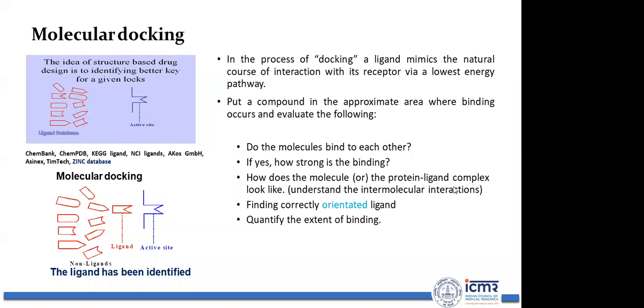If a side chain in the ligand molecule has an electropositive group, then it should be complementary, it should be binding with the electronegative group in the protein. It should not be binding electropositive with electropositive. If an electropositive group binds with an electropositive group, then it is wrong, because there should be repulsion, there cannot be attraction. So it means the docking program is predicting incorrectly, and you need to inspect visually. So visual inspection should be there. Then find the correctly oriented ligand and quantify the extent of binding. So these are the questions you need to ask once you are running molecular docking.